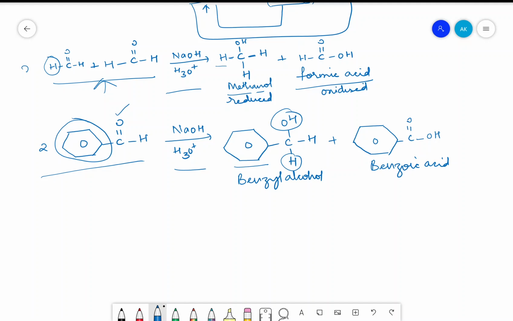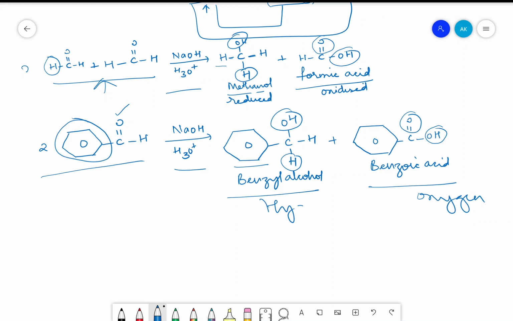This is the case here and here also. And for the acid part, this part remains the same. Only thing is we have one more extra oxygen added here on both sides. So where it is supposed to get oxidized, we are adding oxygen. Where it is supposed to get reduced, we are adding hydrogen. That is how you can generalize for remembering.